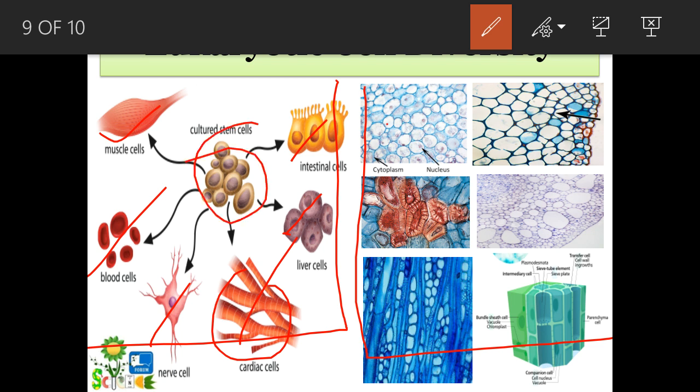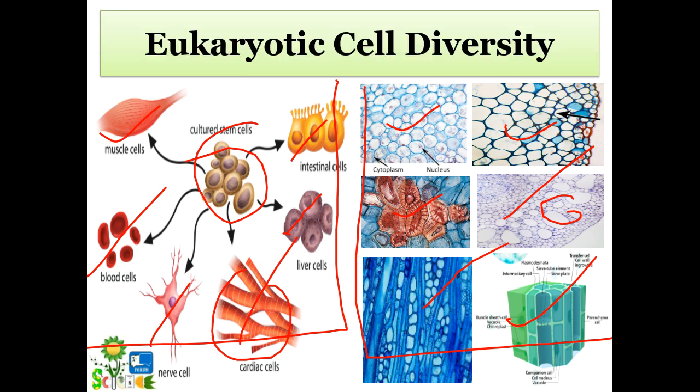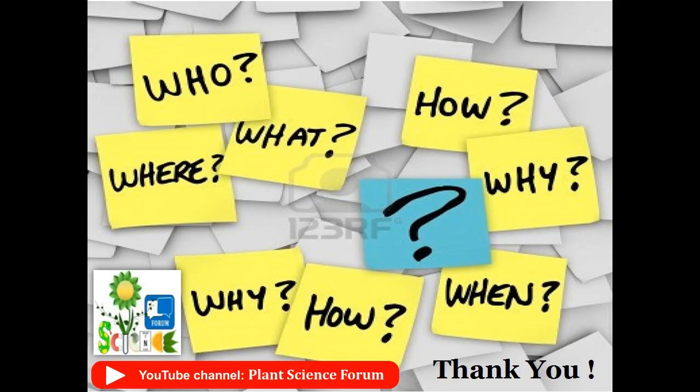In case of plants, parenchyma, collenchyma, sclerenchyma, xylem, phloem, different kinds of cells. Whereas a prokaryote itself is a single cell. But in case of eukaryotes, there are different kinds of cells.